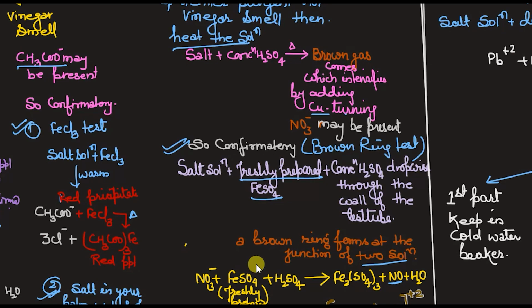Now in the next step, this NO that formed will react with the Fe2+ already present in the solution. So with this, and water molecules, it will give you the brown ring, and the brown ring formula is [Fe(H2O)5NO]2+. This is a very important compound, and as I said, externals' favorite question.